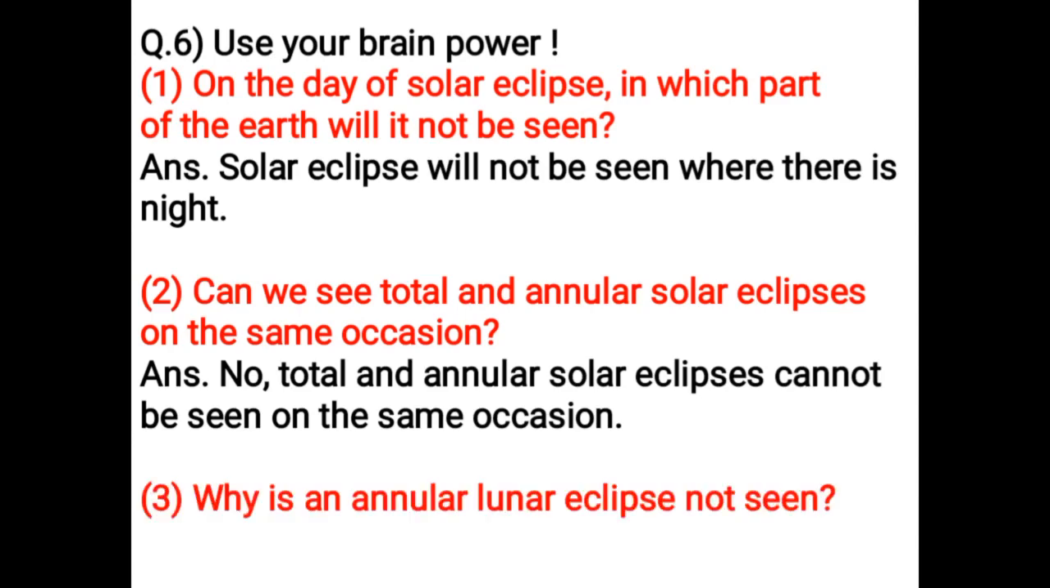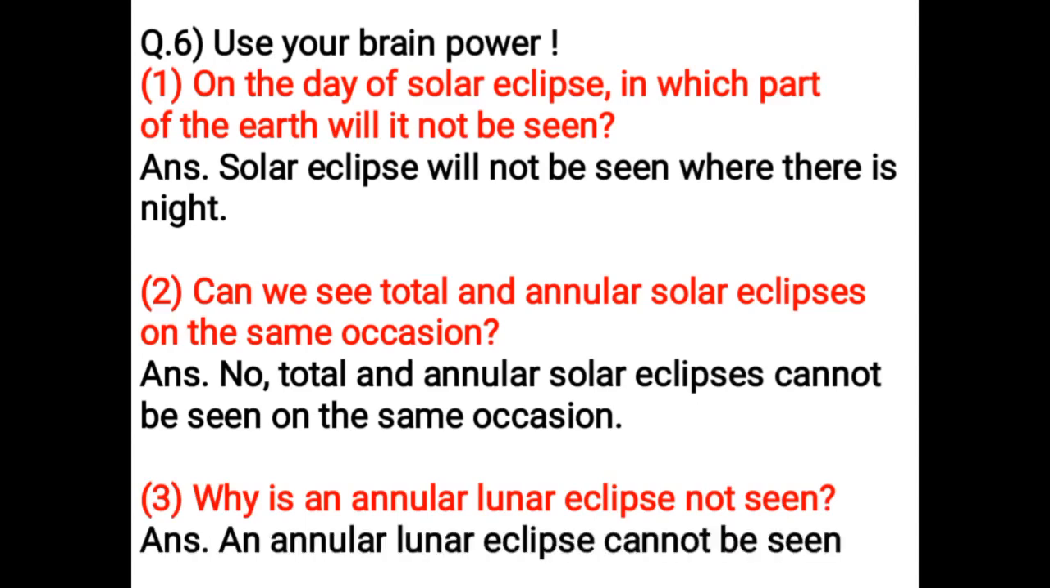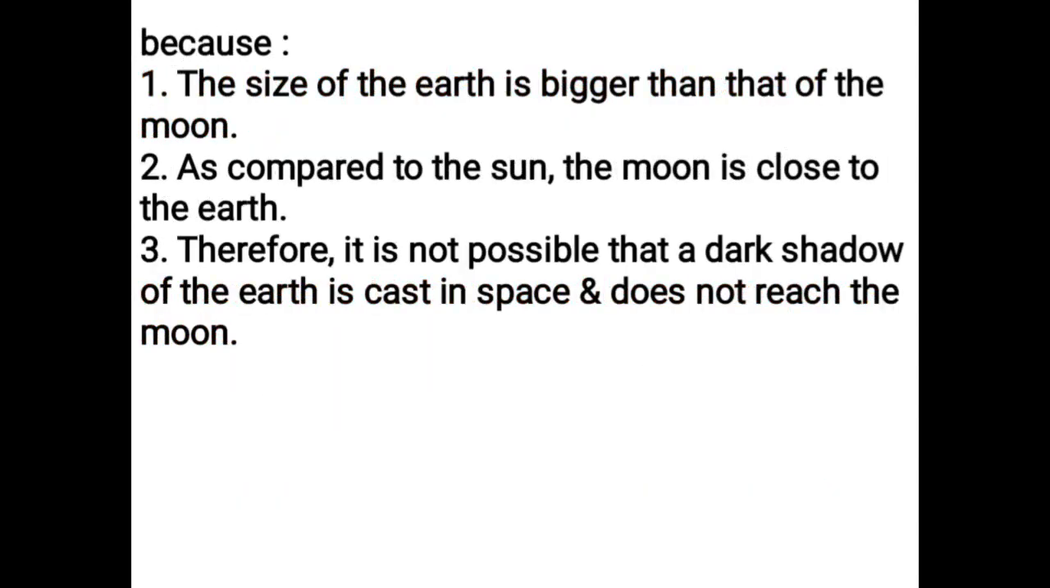Why is an annular lunar eclipse not seen? An annular lunar eclipse cannot be seen because the size of the earth is bigger than that of the moon. As compared to the sun, the moon is close to the earth. Therefore, it is not possible that a dark shadow of the earth is cast in space and does not reach the moon.